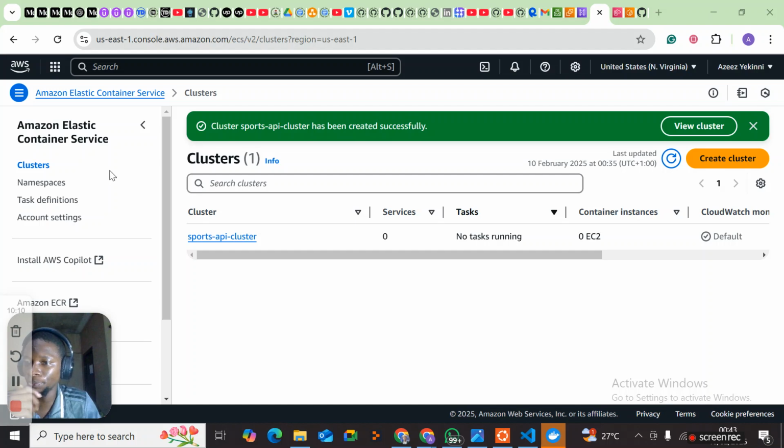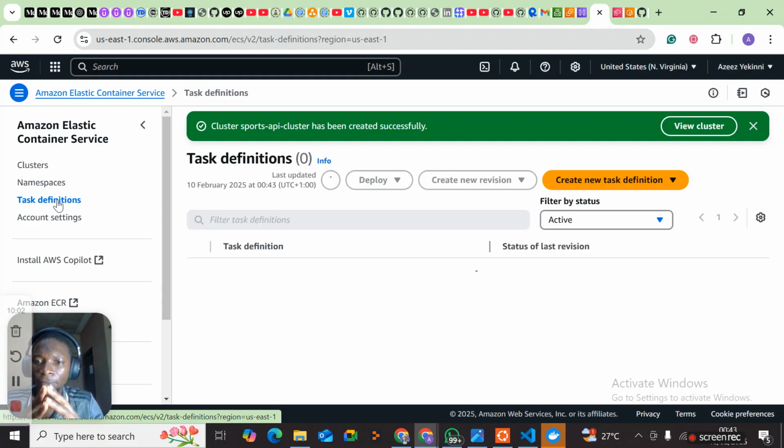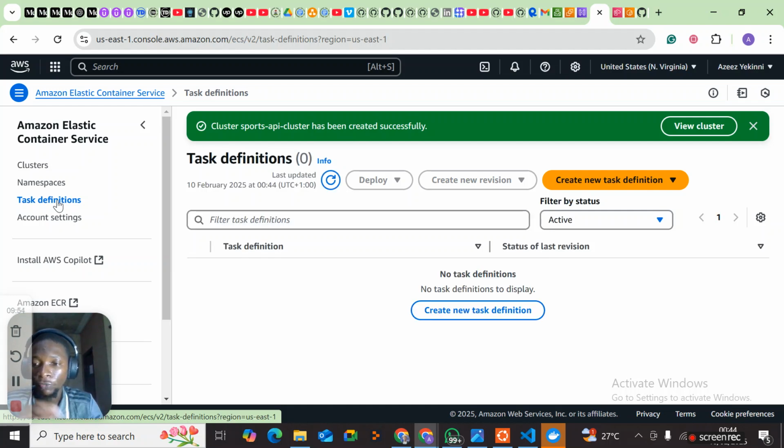So the next thing is to create a task definition. So what is a task definition in ECS? It's like a blueprint for how a container or group of containers should be run, in terms of their configurations, the IAM roles, the security, and the configurations of the containers. So basically, it is the recipe for running a containerized application in AWS ECS.